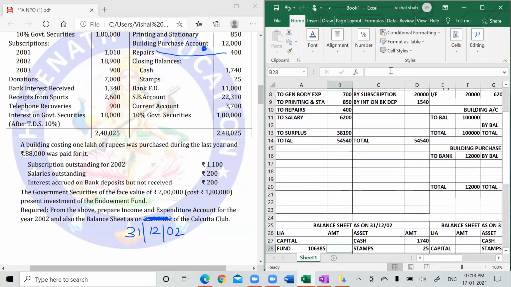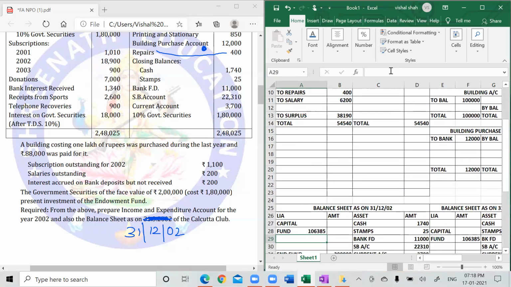38,190 is my surplus. I'll write here surplus. Surplus adds to my capital fund. 38,190. I'll add this and I'll write the next figure. 1,06,385 plus 38,190 gives me 1,44,575.